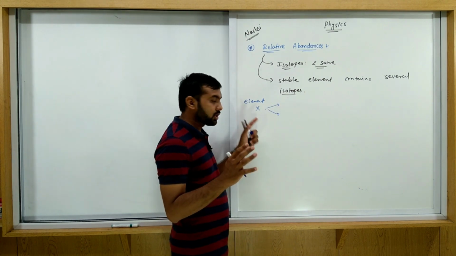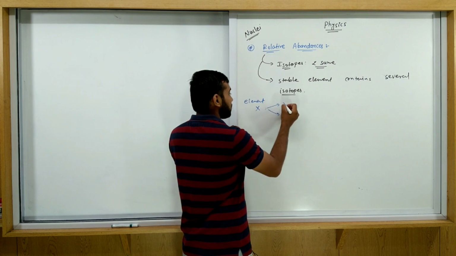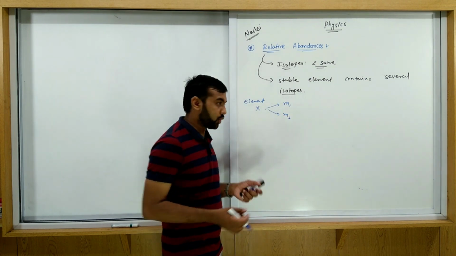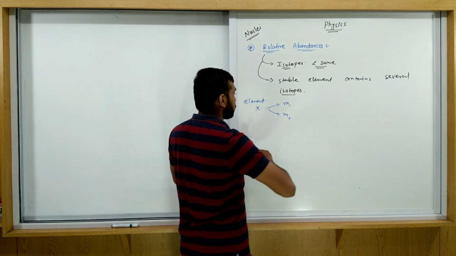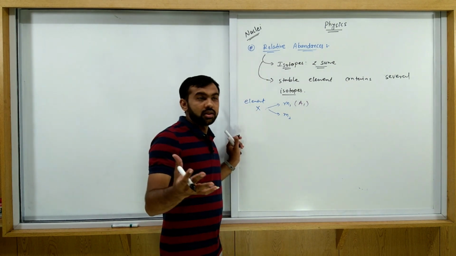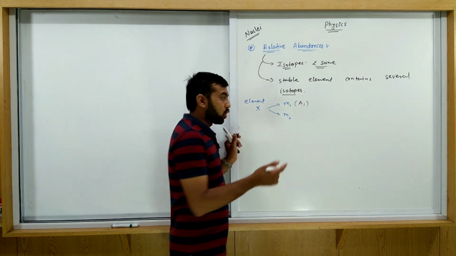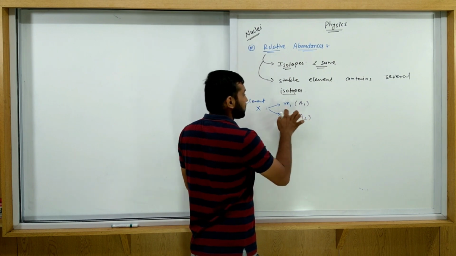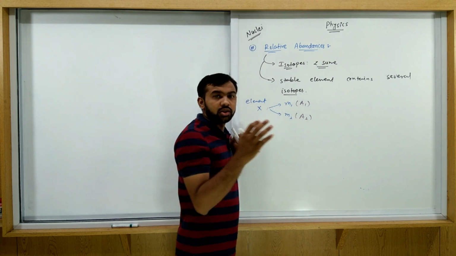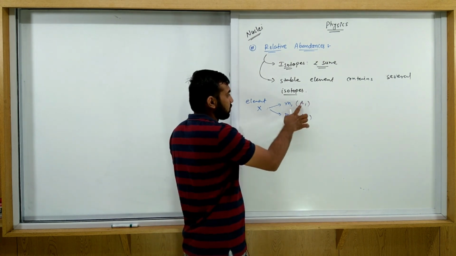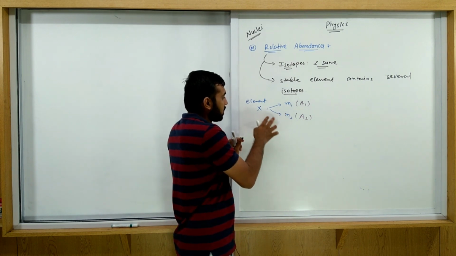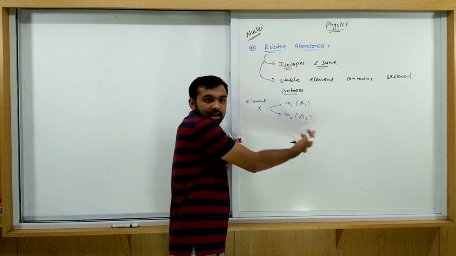The first isotope has mass m1, and the second isotope has mass m2. Or you can write it this way: the first isotope has mass number a1 and the second a2. Sometimes the mass is given, sometimes the total number of nucleons is given. If the number of nucleons is given, you use a1 and a2; otherwise you use m1 and m2. If a third is given, then m3 and a3, and so on.